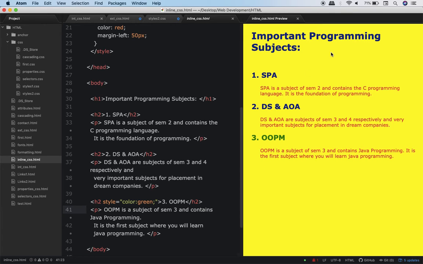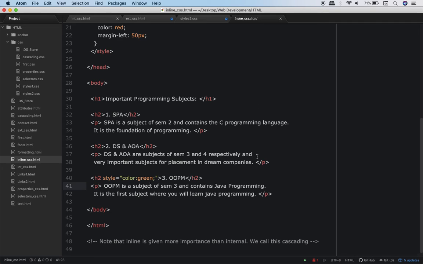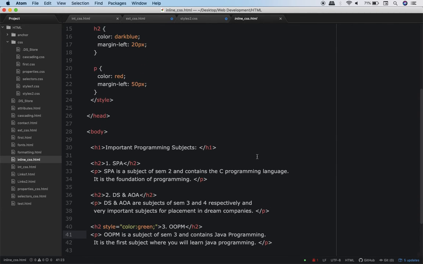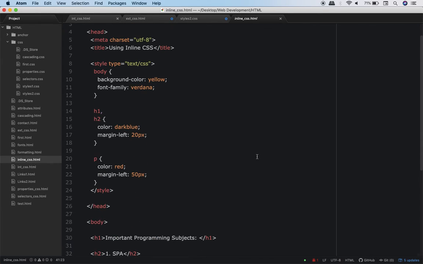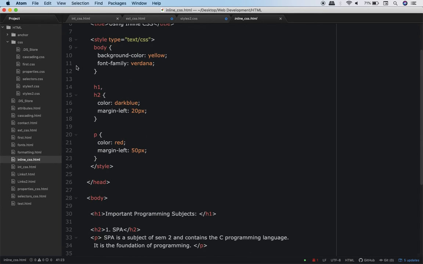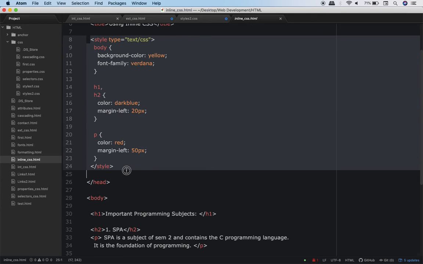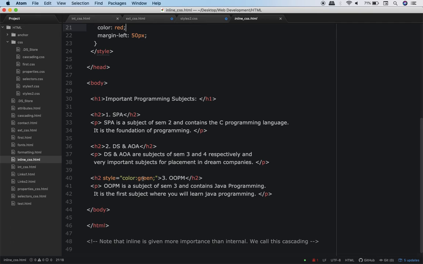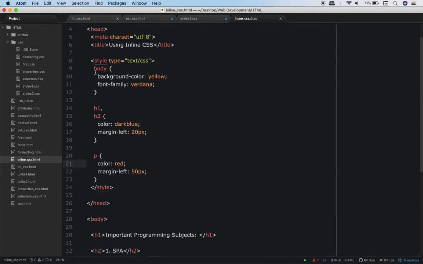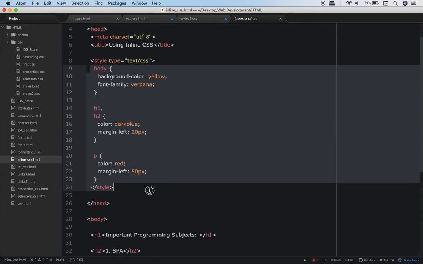All right. Now there is something more interesting which you should figure out over here on your own. I want you to go through this CSS code from here till here. Please understand that in this file I have given inline CSS and I have also given internal CSS from here to here.